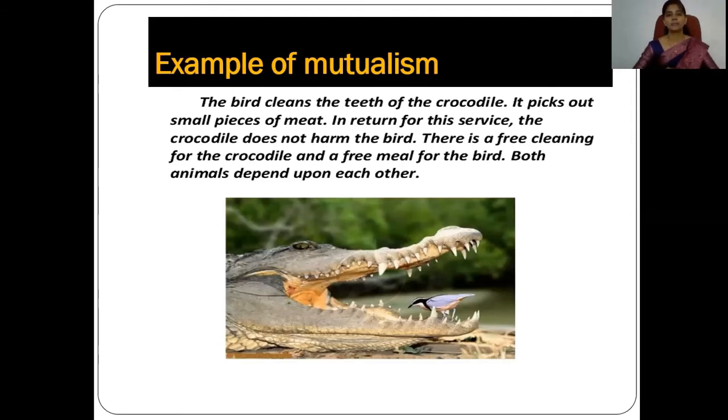So ultimately they obtain food from the mouth of the crocodile, and the crocodile has the advantage that its mouth is cleaned free of cost by the bird. In this way the bird gets food from the mouth of the crocodile, and the crocodile gets a free cleaning service. So this is a very good example where two interspecific animals can be connected with each other, or such an interaction can occur in nature.